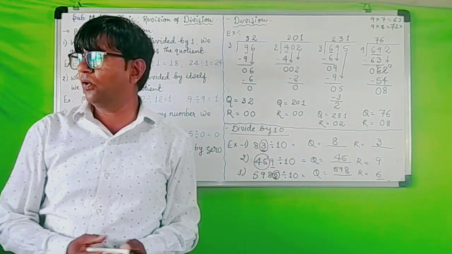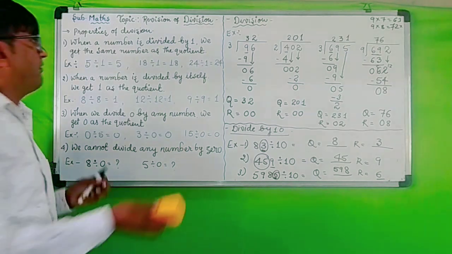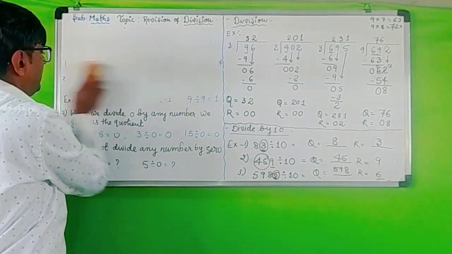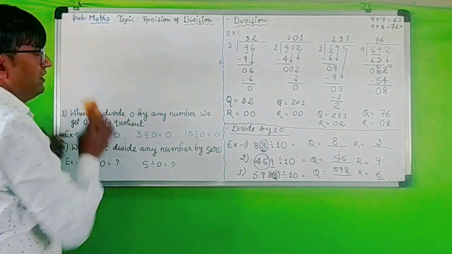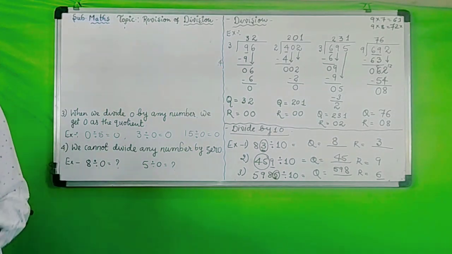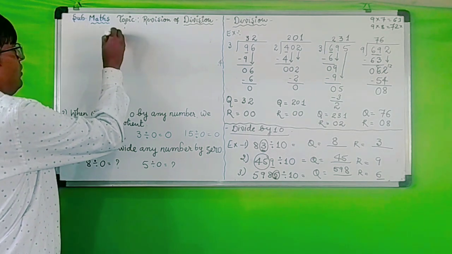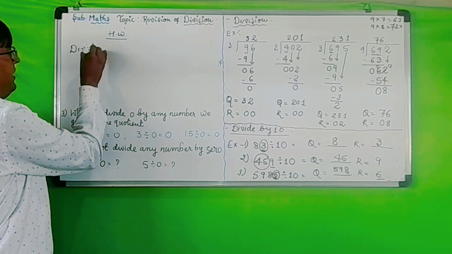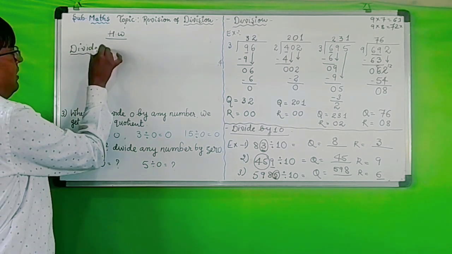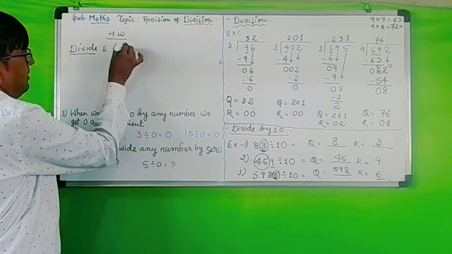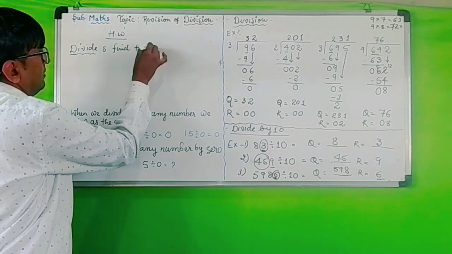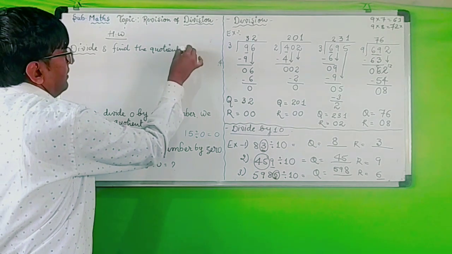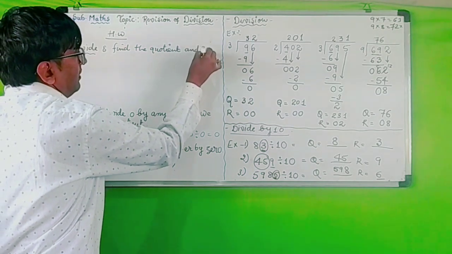Now I am giving you homework. You have to solve and find it. Okay? Here I am giving you some homework. You have to divide and find quotient and remainder.